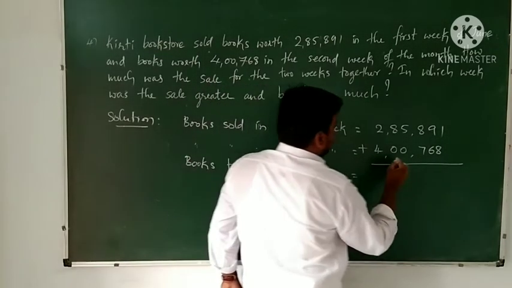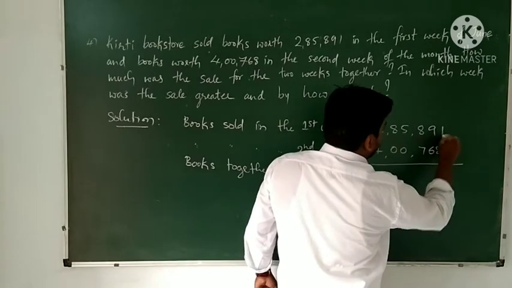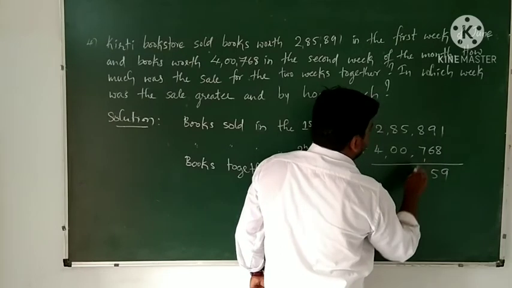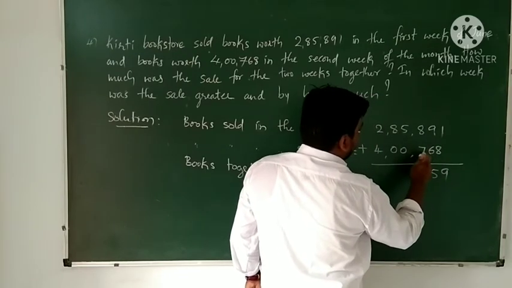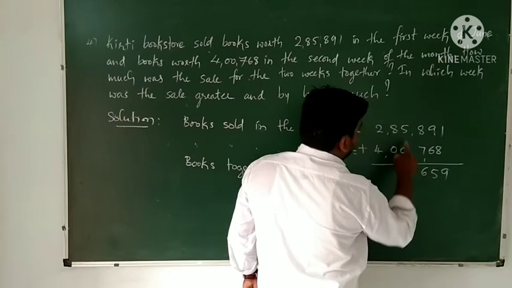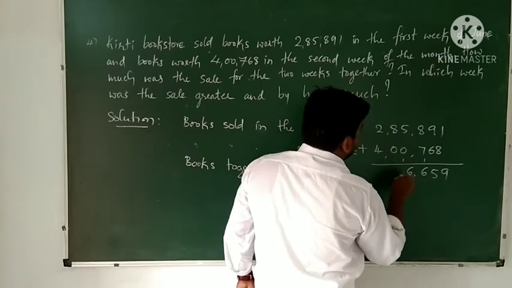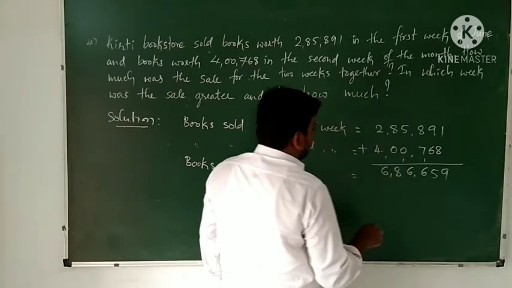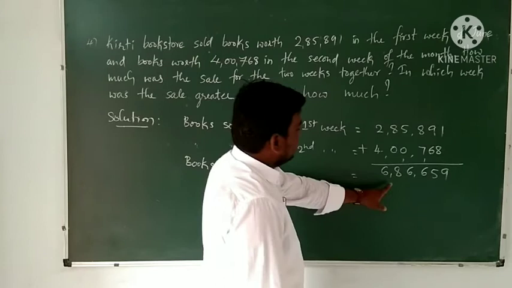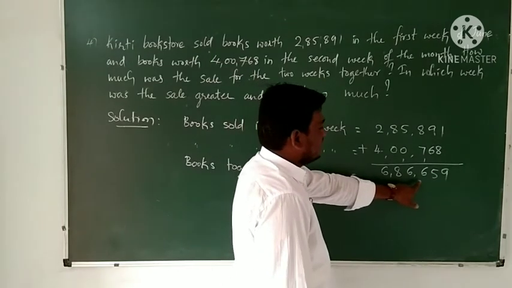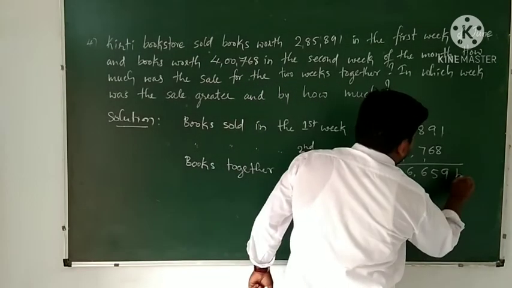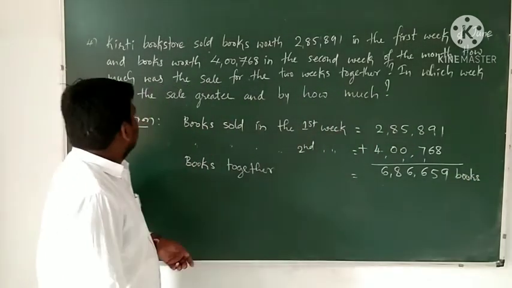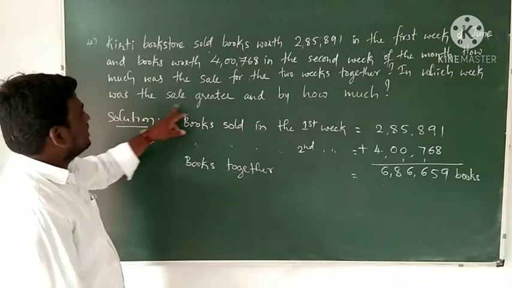Here together means we are adding these two numbers. 1 plus 8, 9, 9 plus 6, 15, carry 1. 8 plus 7, it is 15 plus 1, 16, carry 1. 5 plus 1, that is 6, then 8 plus 0, 8, then 2 plus 4, 6. Means here together books are 6,86,559 books. And they are also asking in which week the sale is greater.